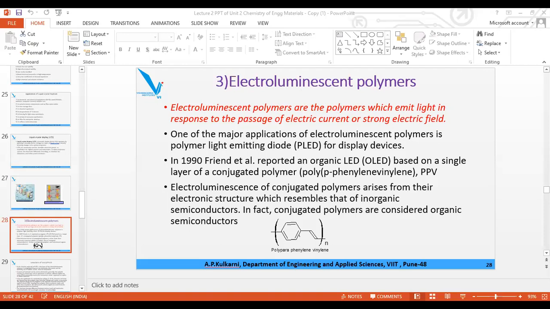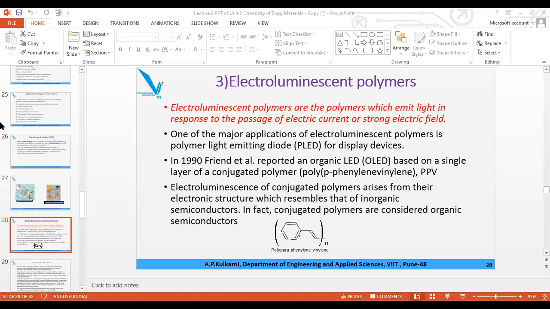So electroluminescent polymer is the one which, on application of voltage, can emit light. Then we have two major applications of this polymer. One is PLED, that is polymer light emitting diode, and the second application is the organic light emitting diode.